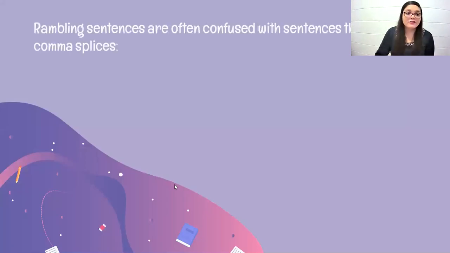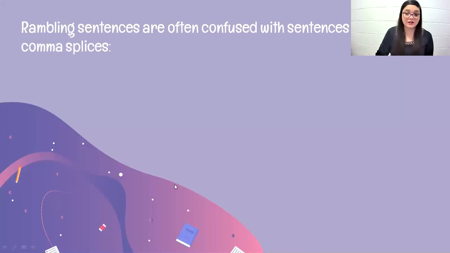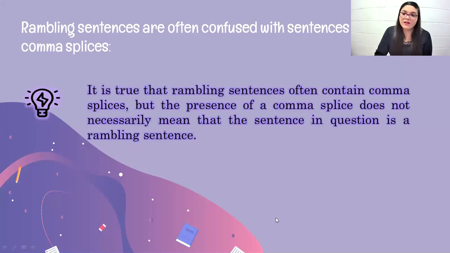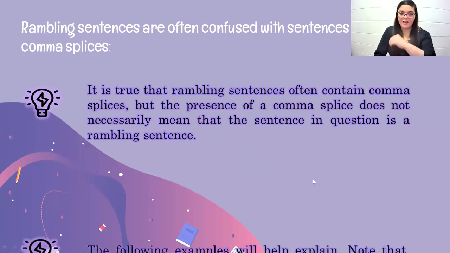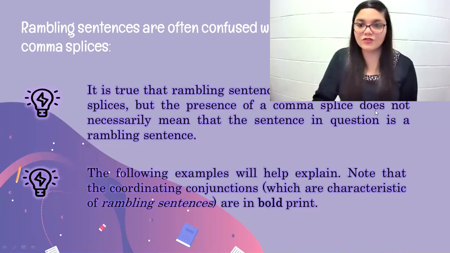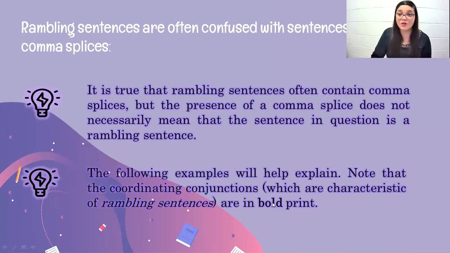Here you see that rambling sentences are often confused with sentences that contain comma splices. Why so? Well, it is true that rambling sentences often contain comma splices, often, but not always. But the presence of a comma splice does not necessarily mean that the sentence in question is a rambling sentence. How's that? The following examples will explain what I'm telling you. Note that the coordinating conjunctions, which are characteristic of a rambling sentence, and I insist, are in bold print in the following examples you see.